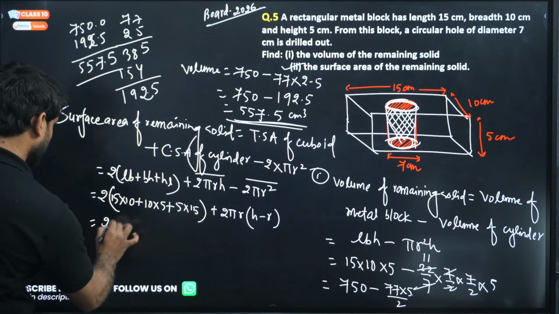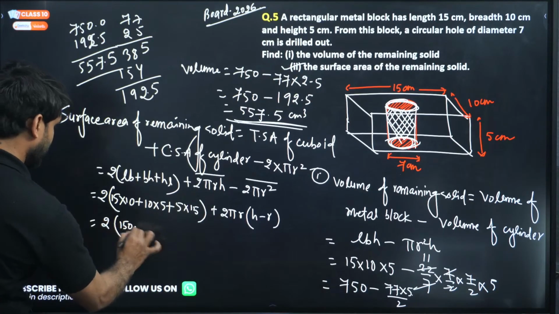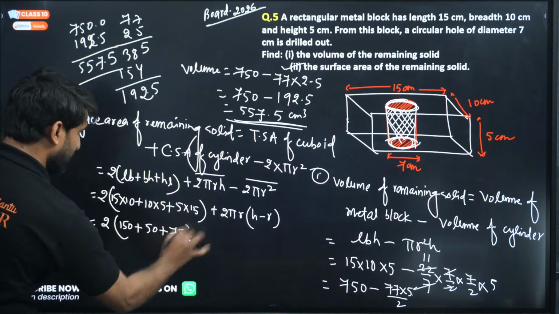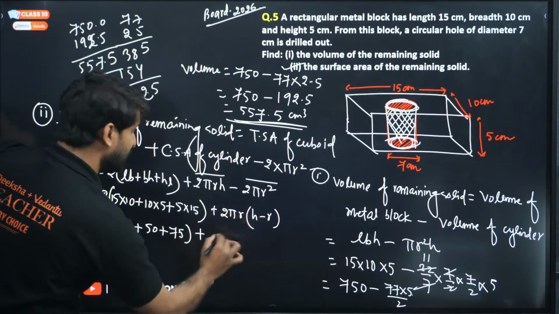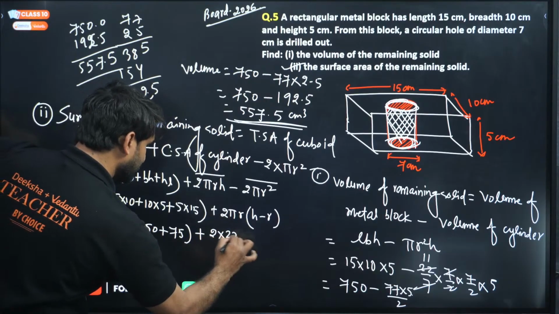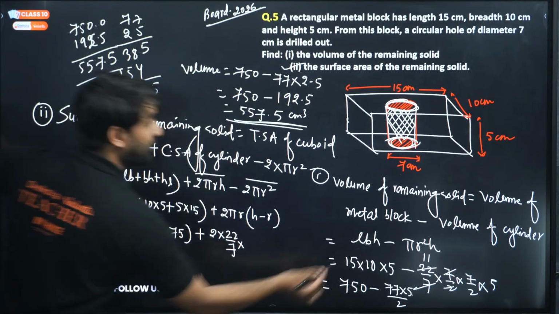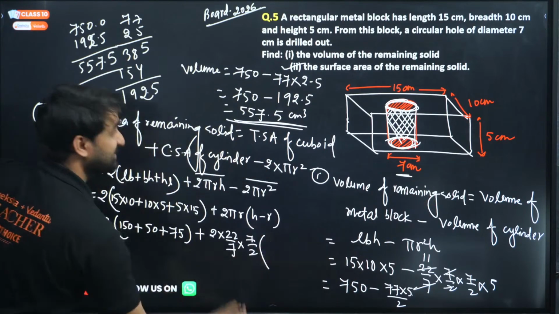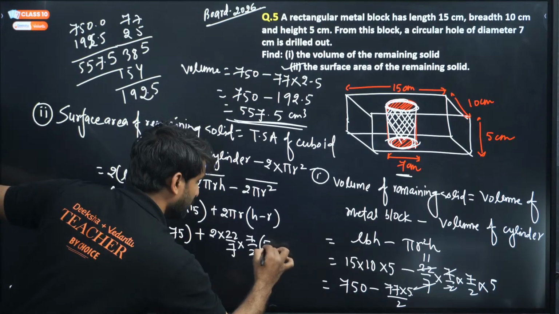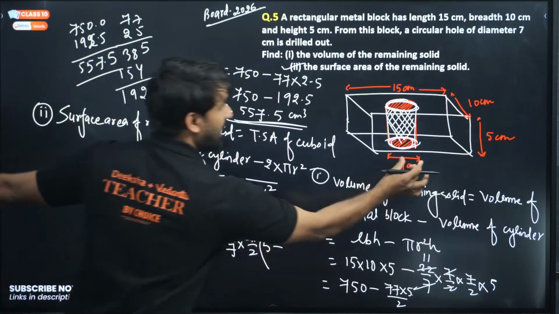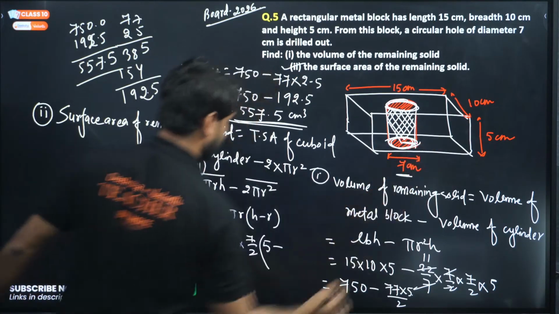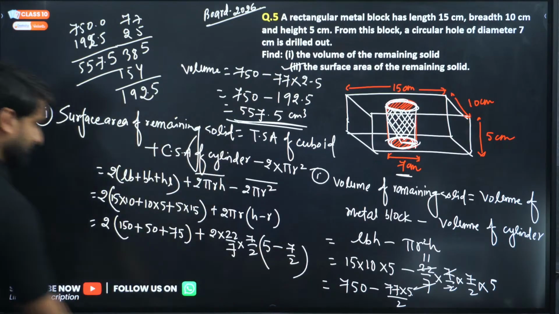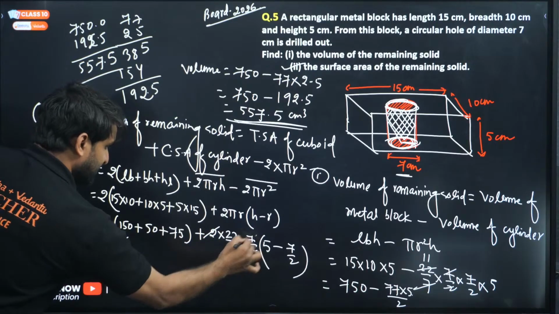So 2 into 15 into 10 is 150, plus 10 into 5 is 50, 15 into 5 is 75, plus, can we solve this? 2 into pi is 22 by 7. Radius is what? Diameter is 7, so the radius will be 7 by 2. And h is 5. 5 minus r is 5 minus 7 by 2. Now solve this. So 2 cancelled here, 7 is cancelled with 7.